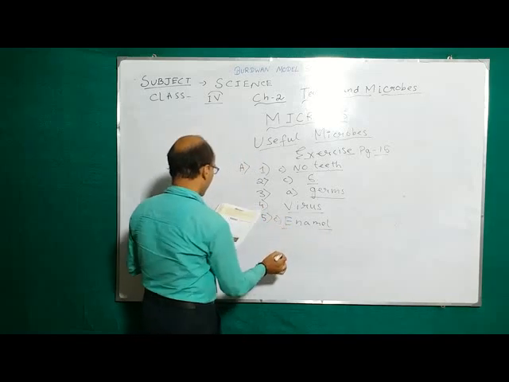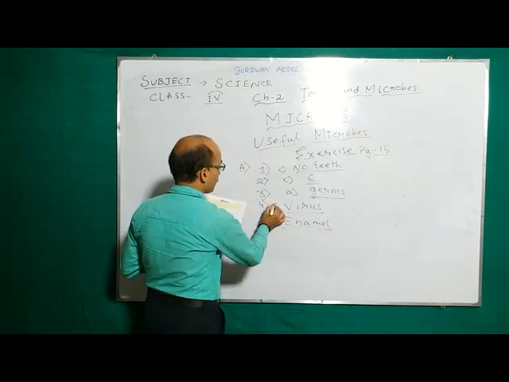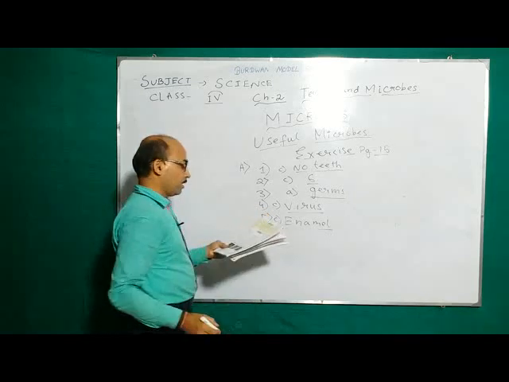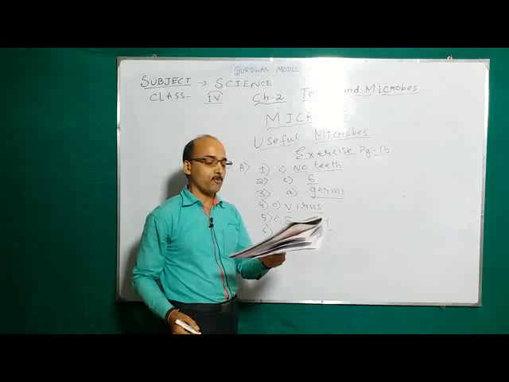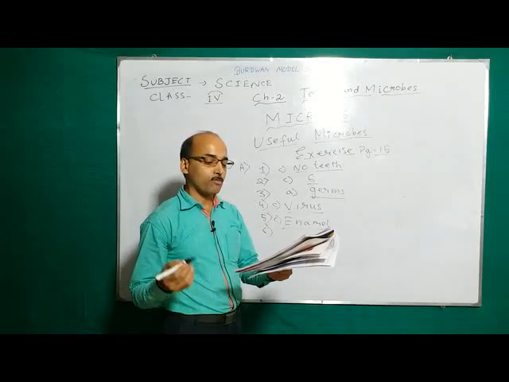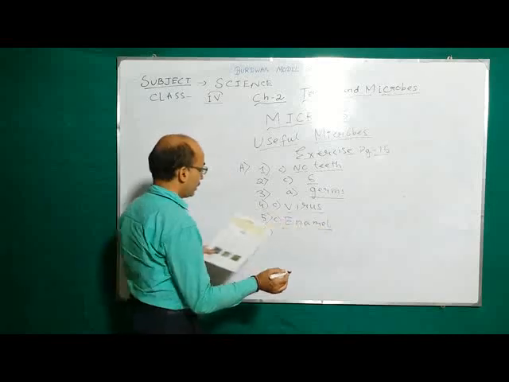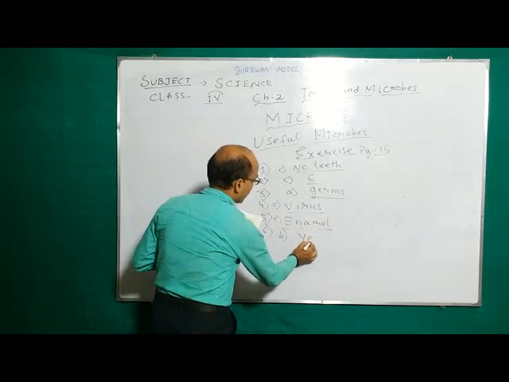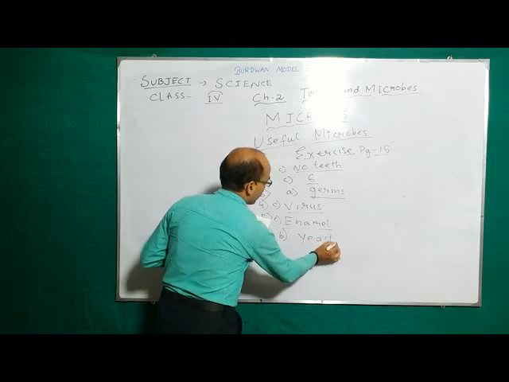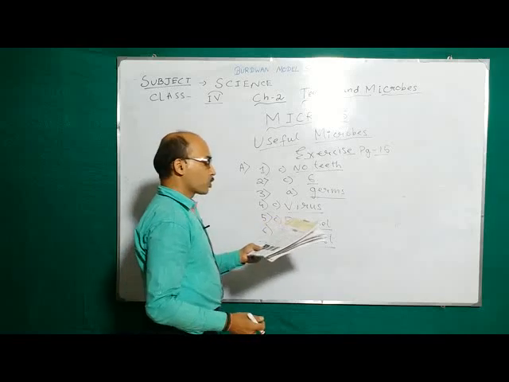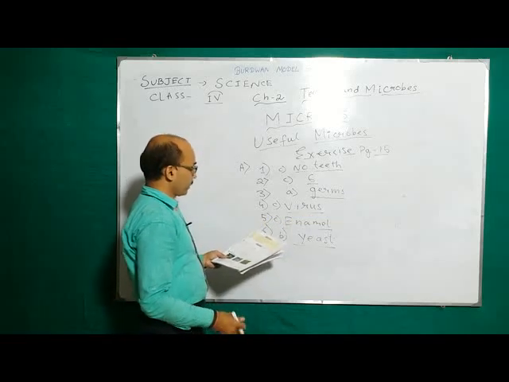Number 6, dash helps to make soft cakes and bread. It is bacteria or yeast or virus. It is yeast. Number B is the answer, yeast. Yeast helps to make soft cakes and bread.